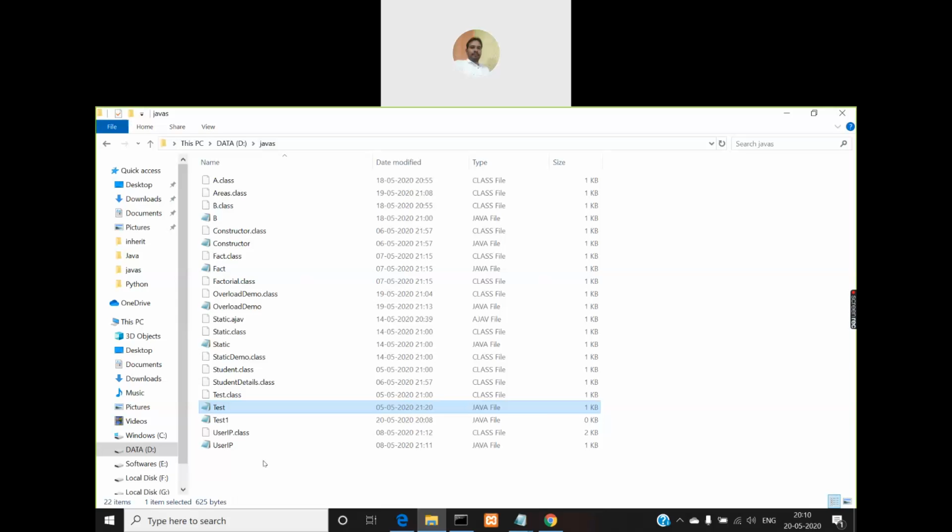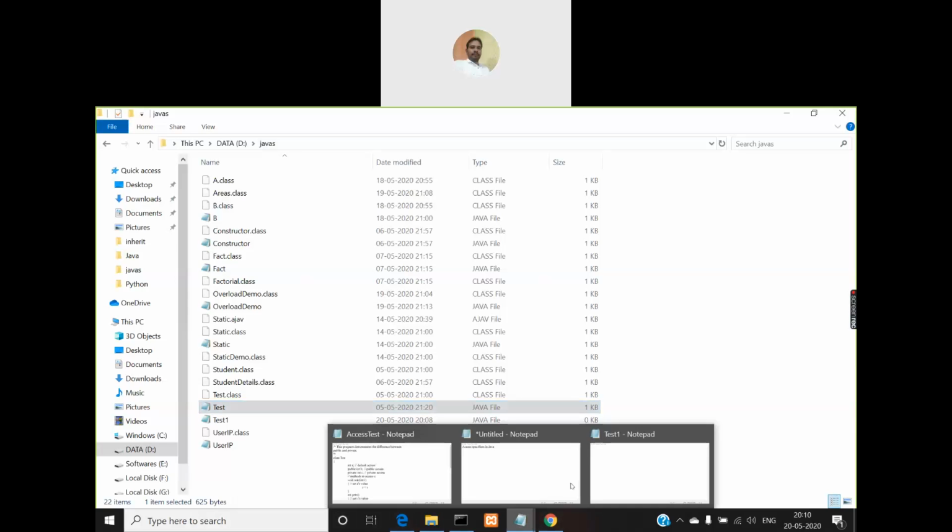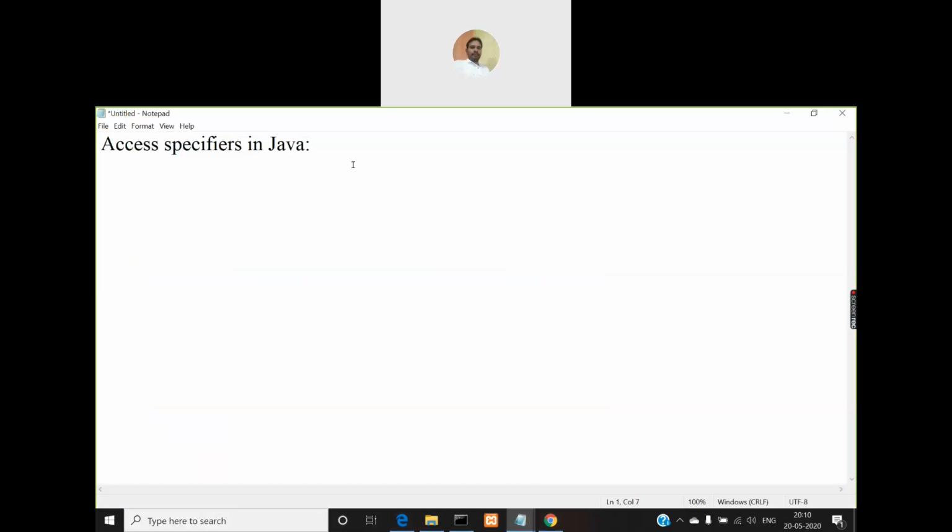Even in your program, when you try to create more than one variable with the same name, will it allow you? It will not allow you to create two variables with the same name in the same scope. In a different scope you can, that means in a different method or a different class, but in the same class and the same method, you cannot define two or more variables with the same name. That is not permitted because of the problem called namespace collision. To avoid this namespace collision, Java introduces a concept called packages.